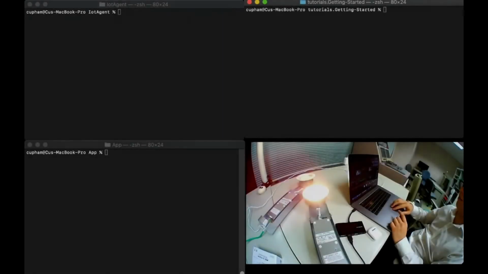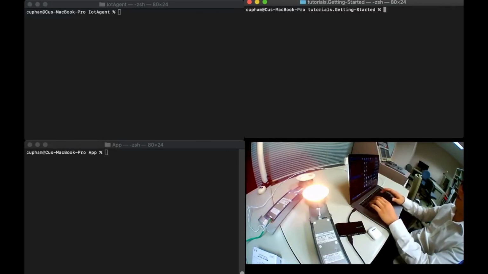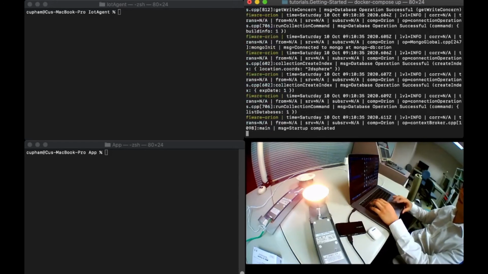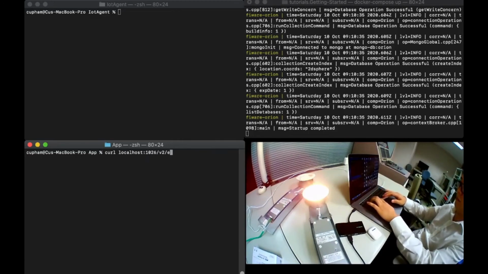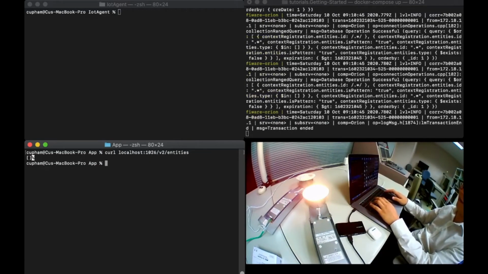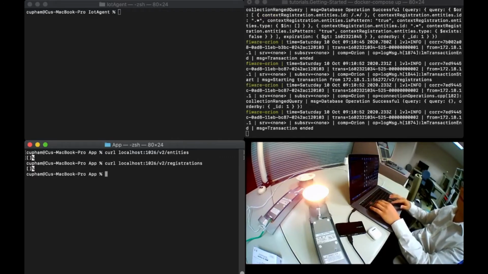Hello, this is the demo. First of all, I will turn on the Orion context broker. It's been started. Next, I will check the contents of the context broker. It's nothing. Also, I will check the service registration. It's empty too. Let me start the IoT agent.